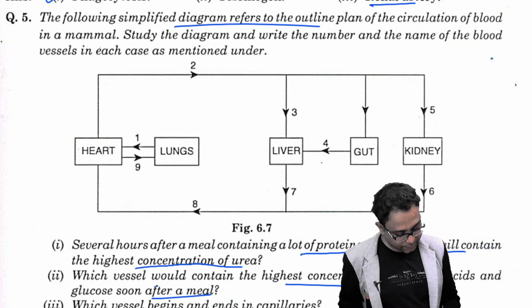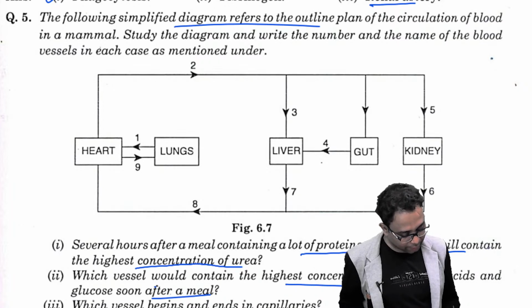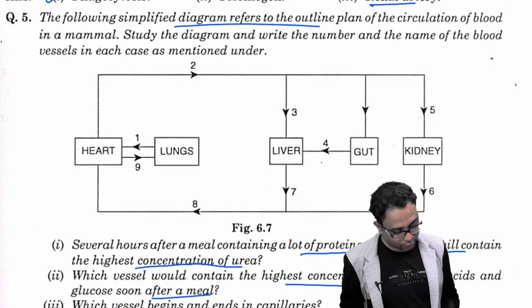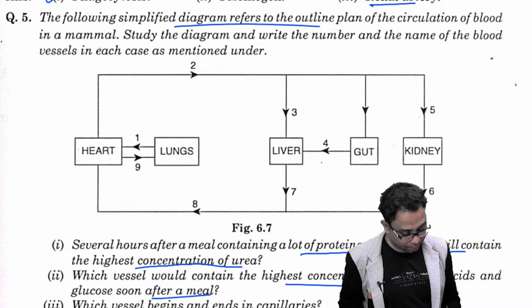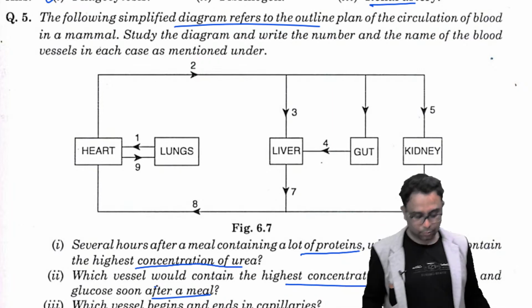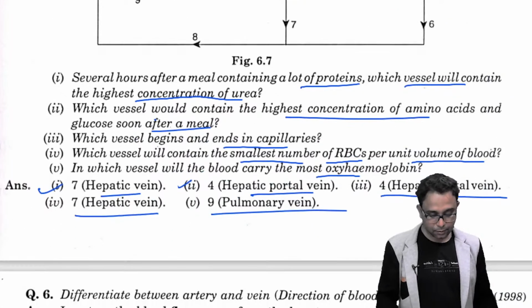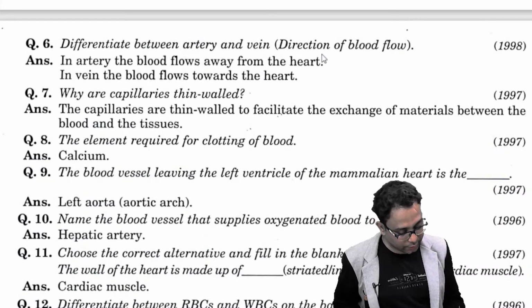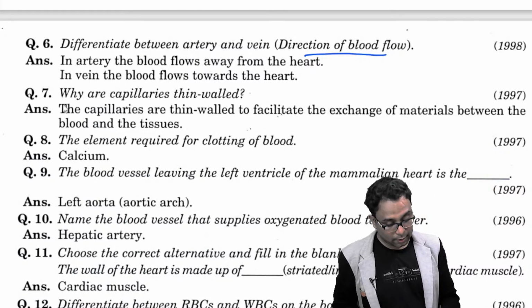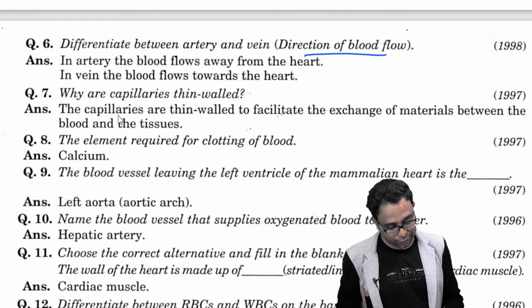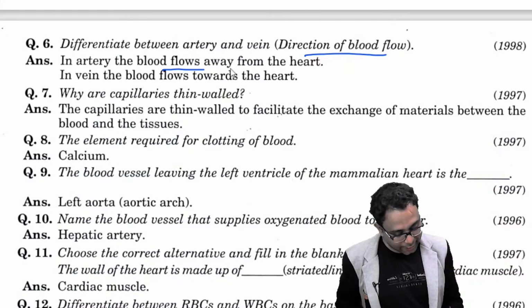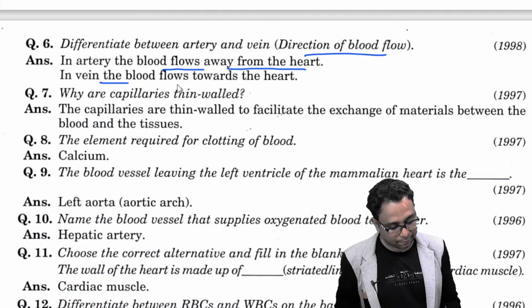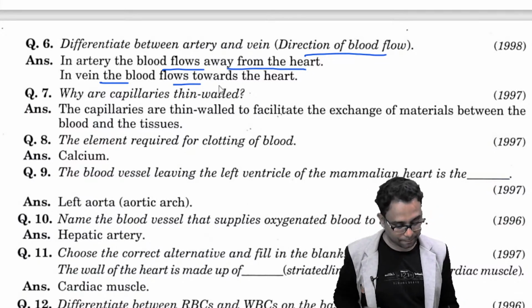Question number 4, which vessels will contain the smallest number of RBCs per unit volume of blood? Hepatic vein. And in which vessels will the blood carry the most oxyhemoglobin? That is the pulmonary vein. Next question, difference between arteries and veins according to the direction of blood flow. In the artery, the blood flows away from the heart. In the vein, the blood flows towards the heart.